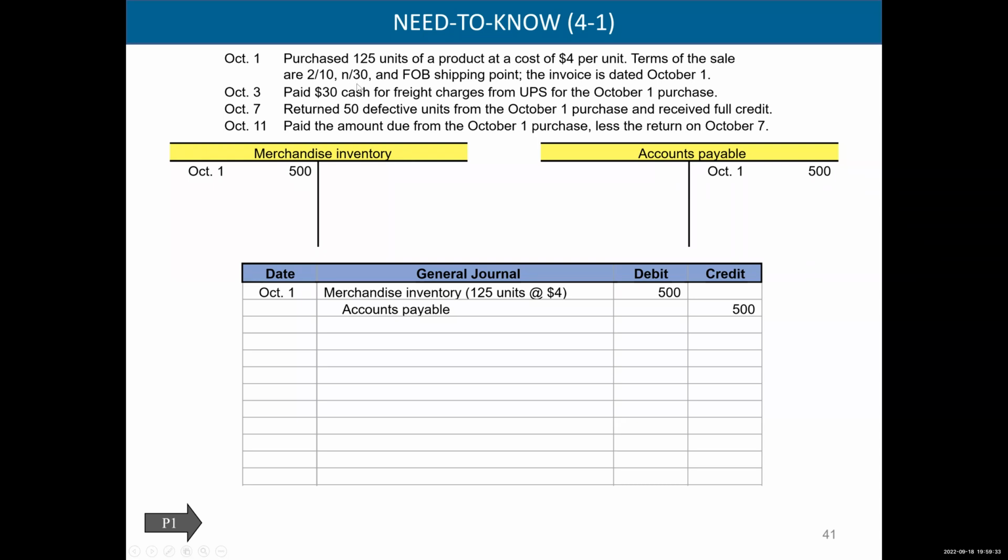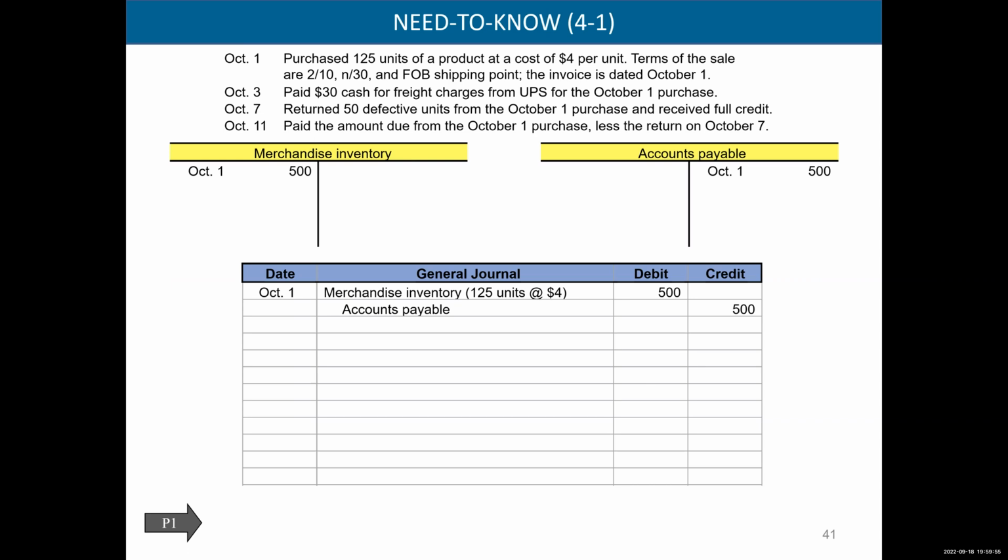And you know what? When you see terms, you know it's going to be accounts receivable or accounts payable. In this case, because we're purchasing it, it's accounts payable. Okay. Now, right now, let's say, well, the terms are 2/10, net 30. So let's say that we wanted to take advantage of that 2% off for early payment.